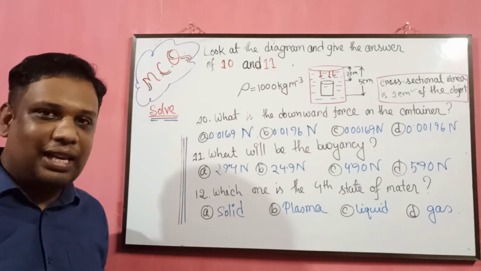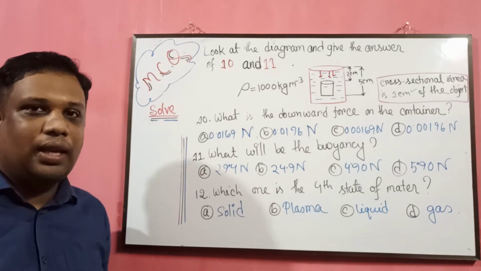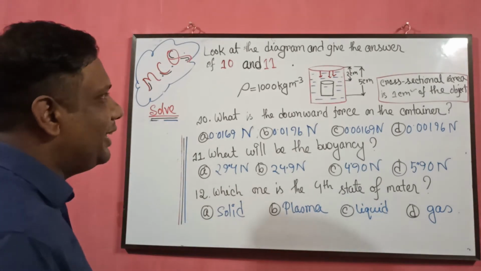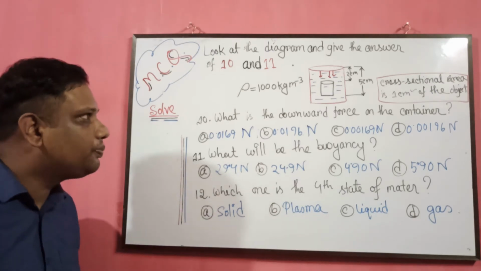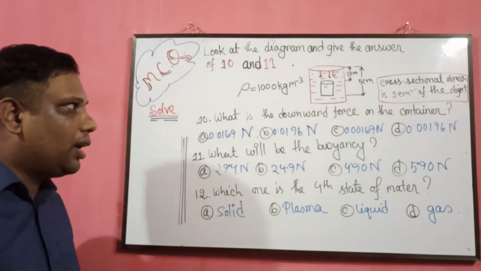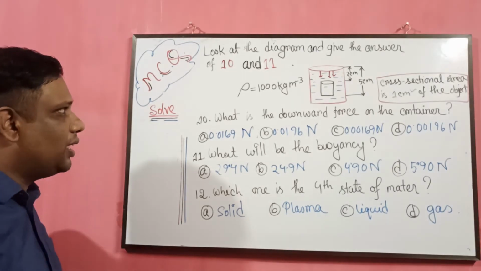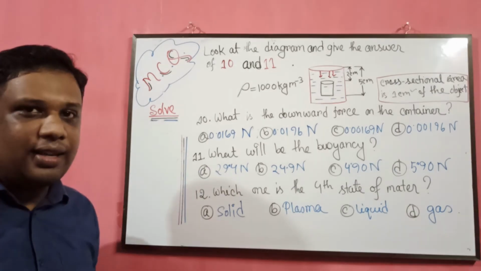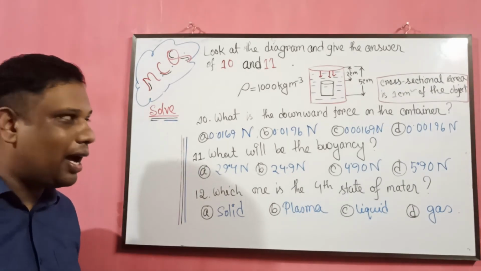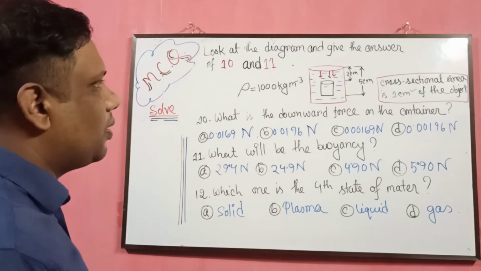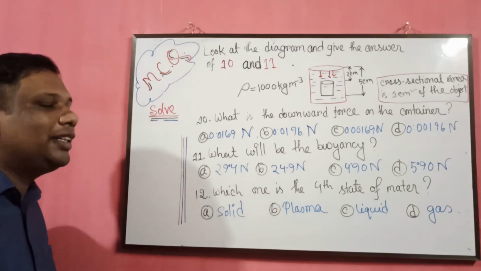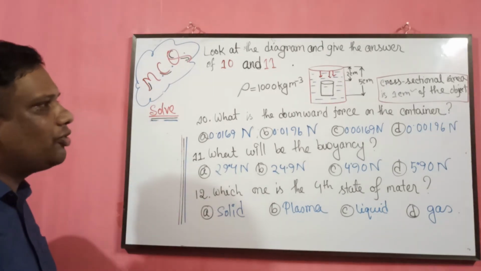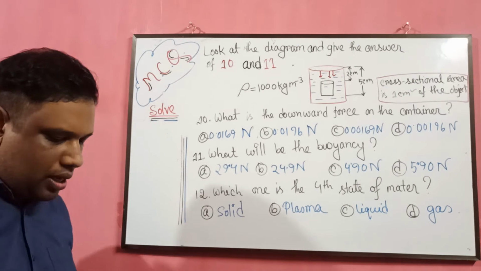Now my dear students, this is the last chunk of this session. Look at the diagram and give the answer of 10 and 11. Here is the diagram. The container is full of a liquid whose density is 1000 kg per meter cube, and there is another cylinder which is sunk under the liquid. The cross section of the cylinder is 1 centimeter square. And question number 10 is, what is the downward force on the container?